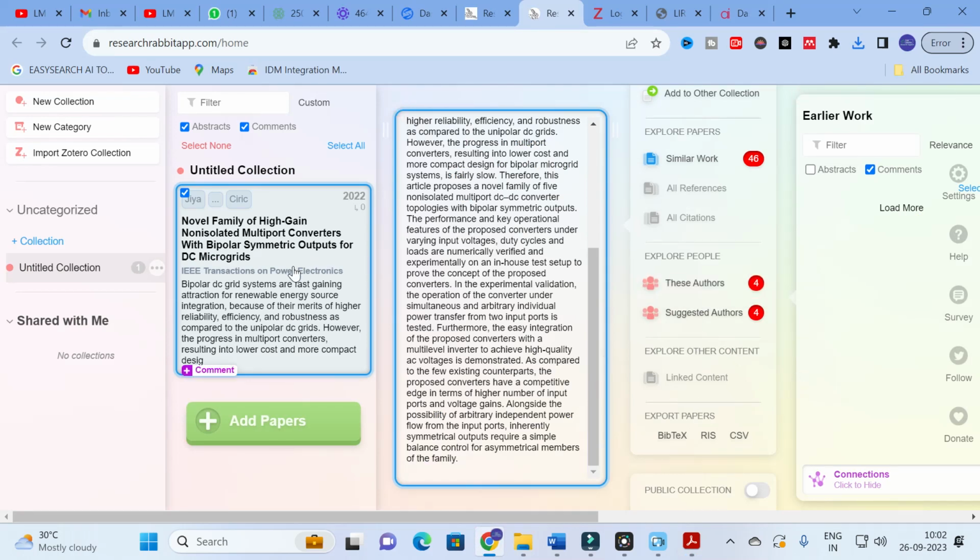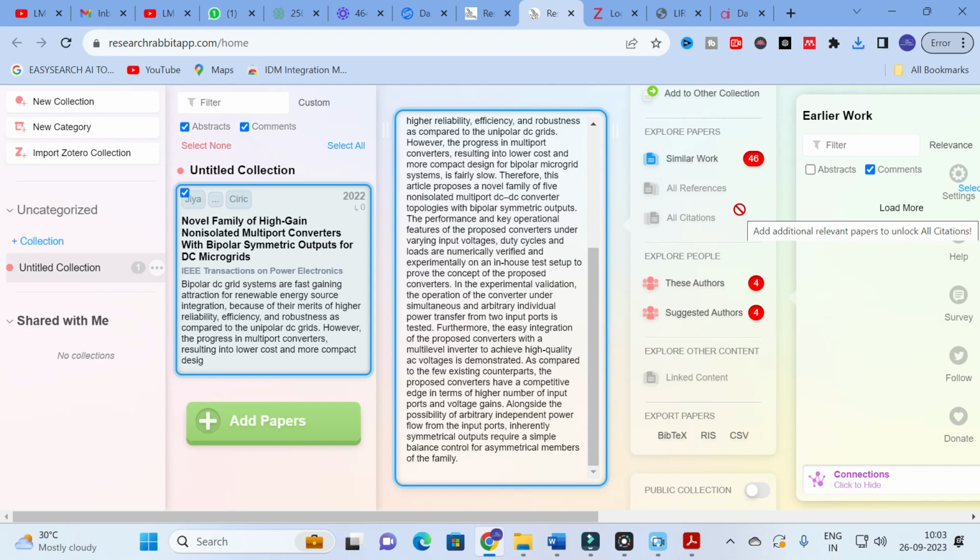Like that you can make use of this option in Research Rabbit to analyze, to search and find better papers for your research article. And also you can analyze the references and select the most relevant reference paper for your research work. You can import it into Zotero. Most people use Zotero for referencing, that is citing. You can make use of this option also. So go on and explore Research Rabbit. This is one of the important tools which you can avail for free.